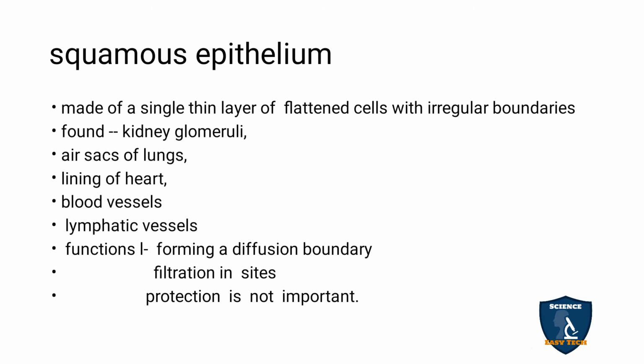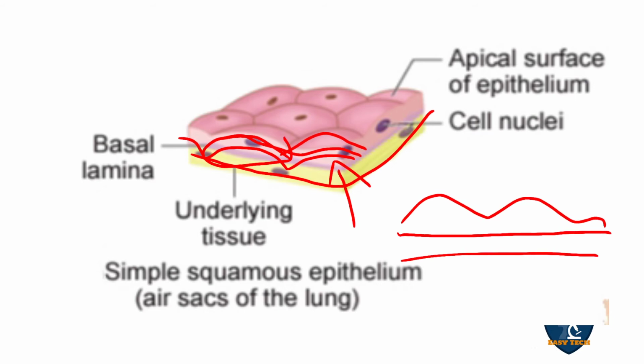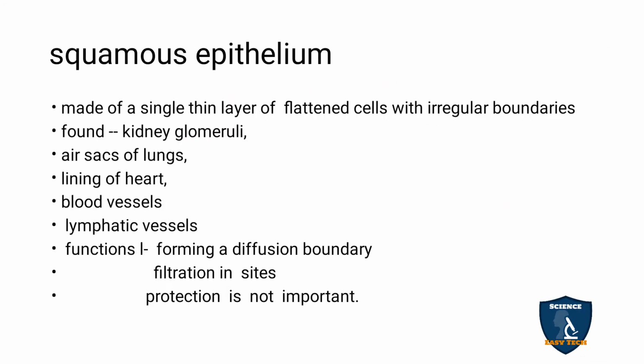Where is it seen? Kidney glomerulus, air sacs of lungs, lining of the heart, blood vessels and lymphatic vessels. In these regions we can see the squamous epithelium. The shape is irregular, and the nucleus can be seen inside. It is found in the lungs, the lining layer of the heart, blood vessels and lymphatic vessels.